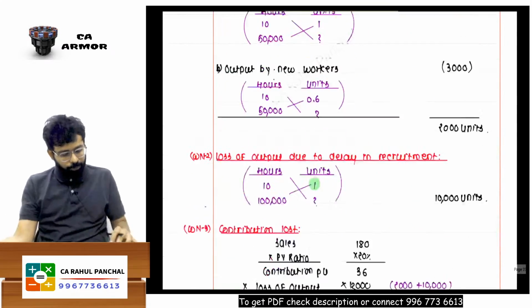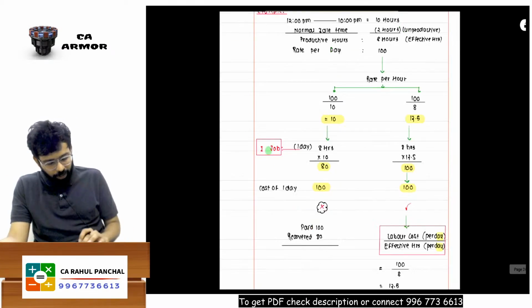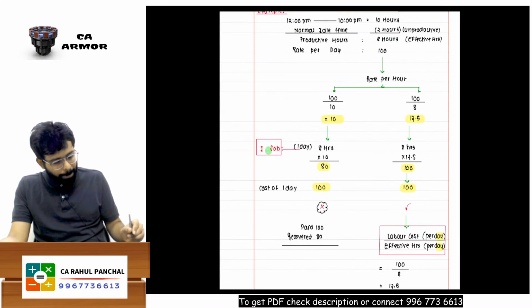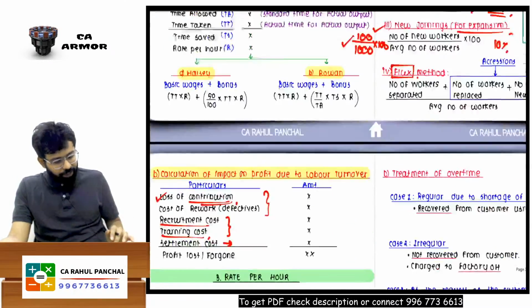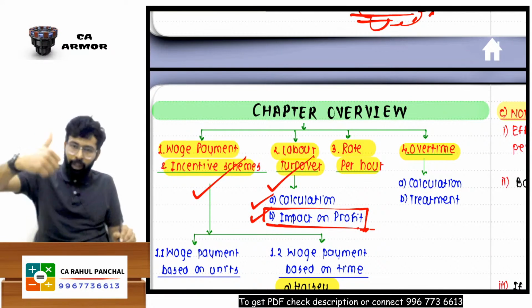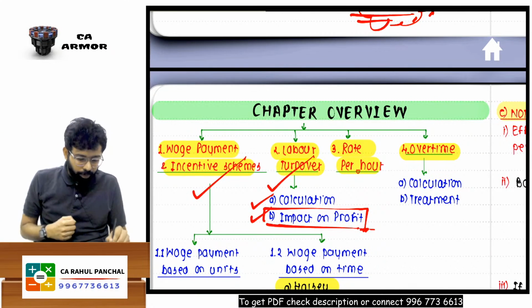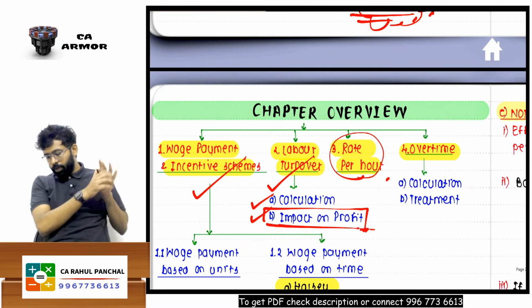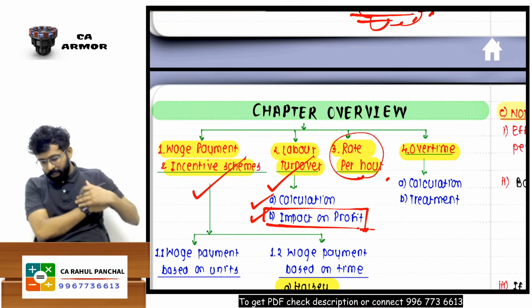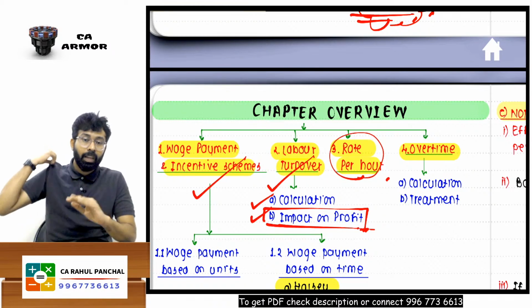Done, sir. Now, let's come to one other question, which is actually the third part. We are done with the first part, wage payment. Then labor turnover, which has two parts: calculation of the turnover and impact on profit. Now guys, we are going for rate per hour. The reverse trick is best, so that you will never make any mistake.